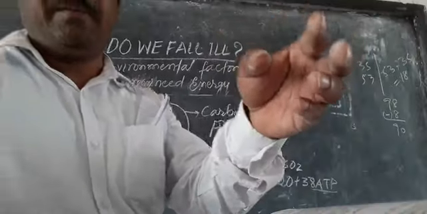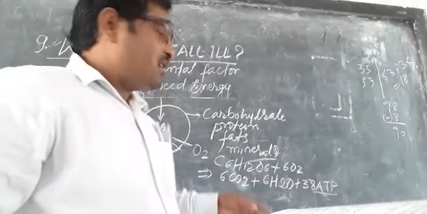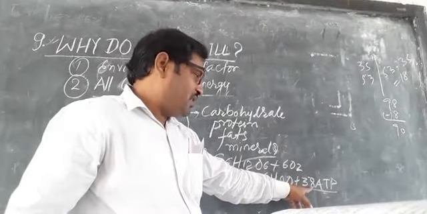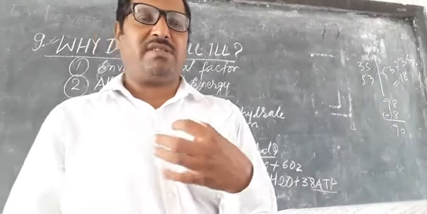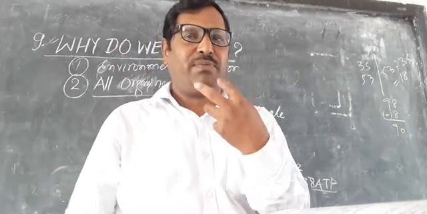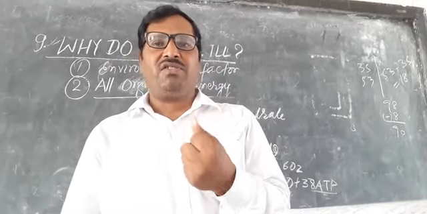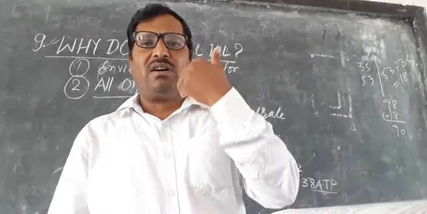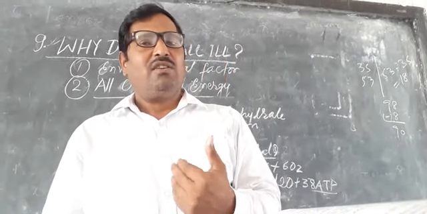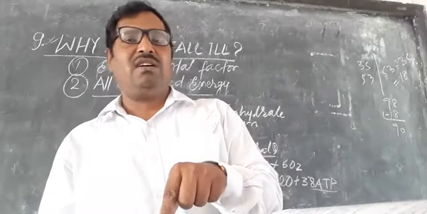Now you will see this is the energy, 38 ATP energy. This energy is needed for the well functioning of the different organs. As for example, just as I am teaching, I am inhaling oxygen. This oxygen reaches each and every cell through the lungs as well as the heart functioning.